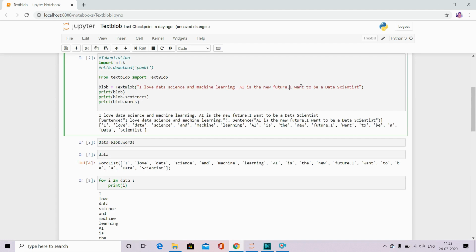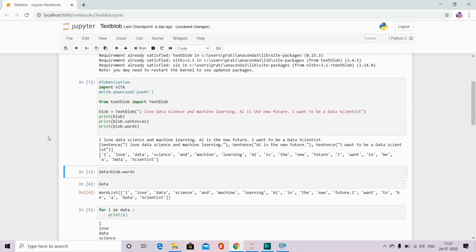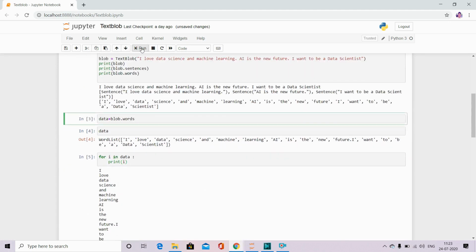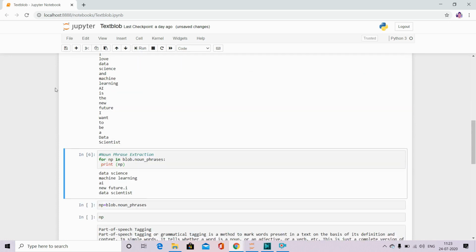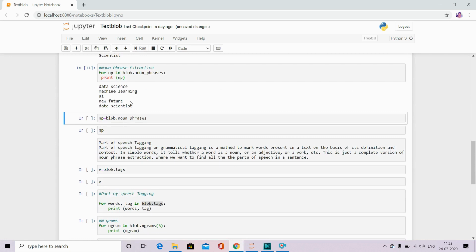It is not a space, that's why it is coming like this. Now I is not there because that was connected with a dot, so that way it was coming over there. Again, if I want to store this, I just write blob dot noun phrases, and I have stored all those 9 nouns into an np variable.